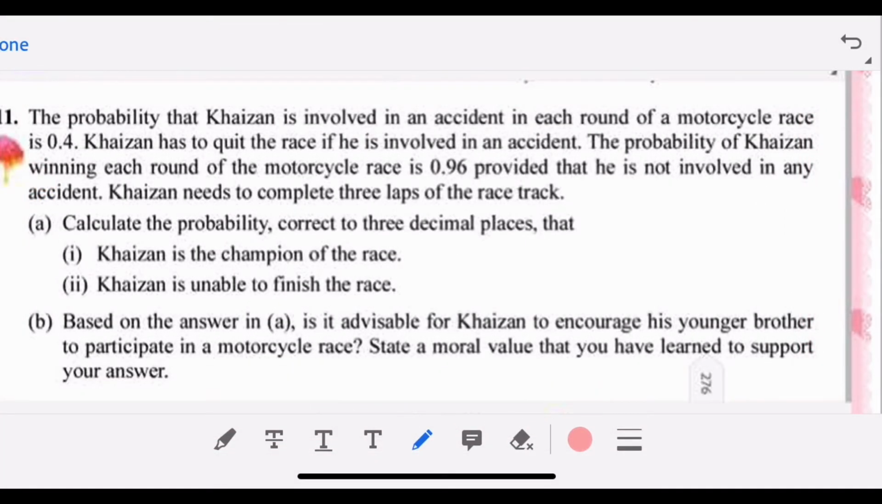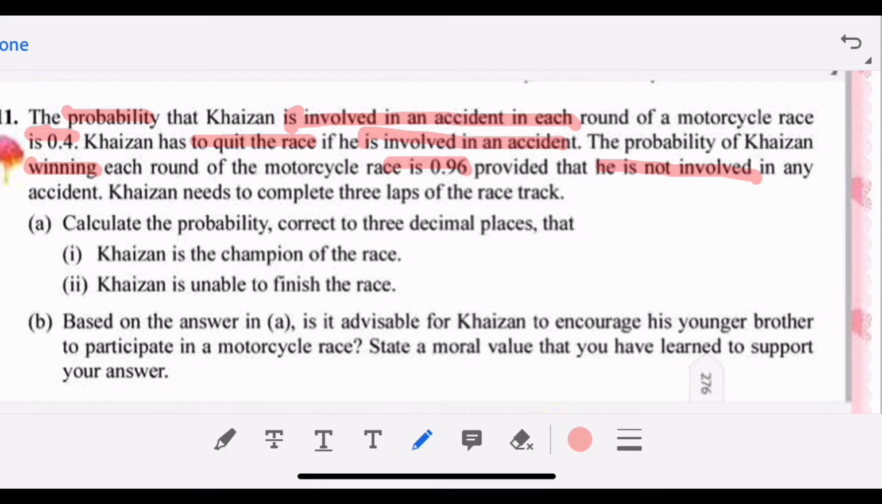To all the Form 4 and Form 5 students, today I will discuss one very interesting hot question. The probability that Kaizan is involved in an accident in each round of a motorcycle race is 0.4. Kaizan has to quit the race if he is involved in an accident. The probability of Kaizan winning each round of the motorcycle race is 0.96.